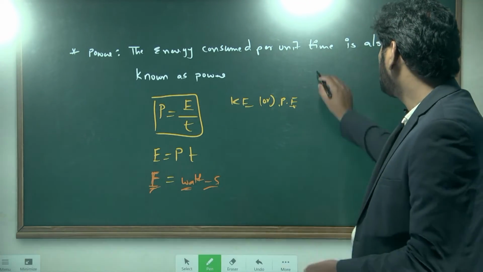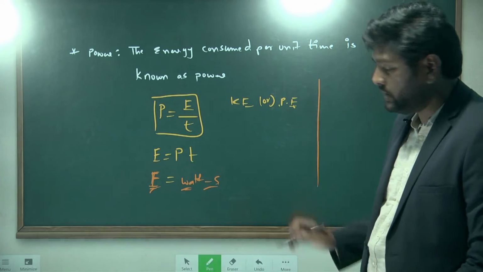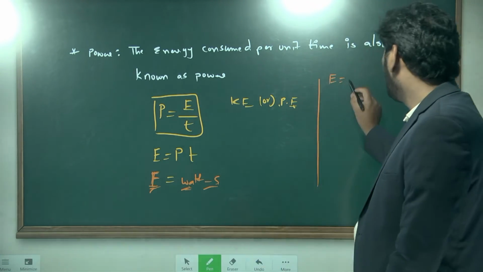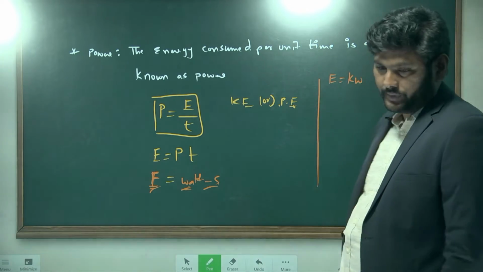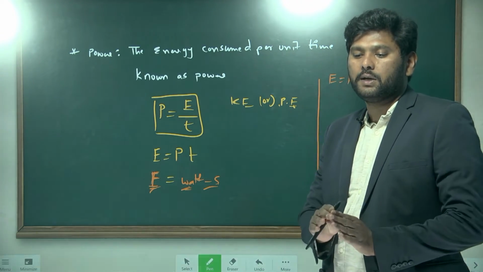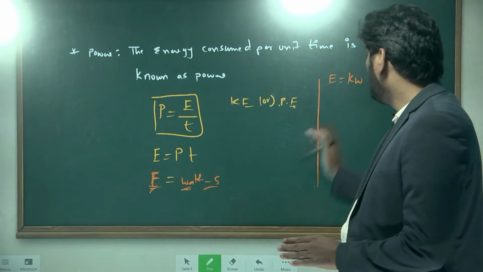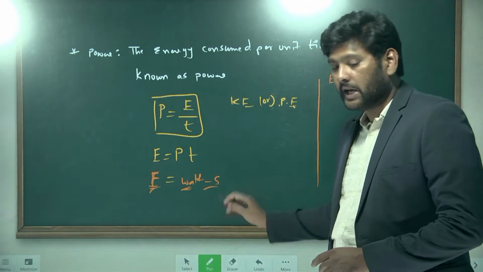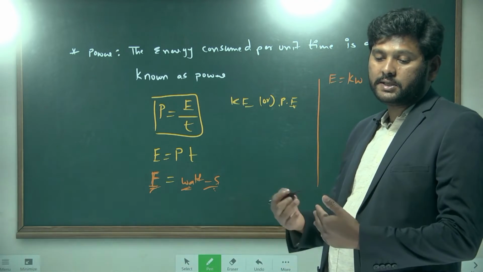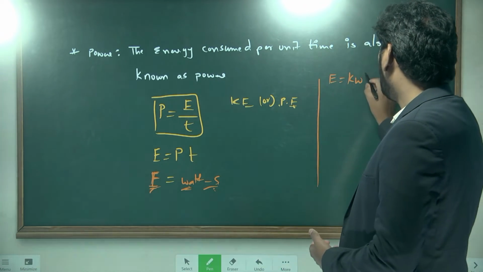But sometimes, very important, for energy instead of watt we will take kilowatt, multiples of watt. What is the multiple of watt? Kilowatt. And for time, instead of seconds we will take hours.